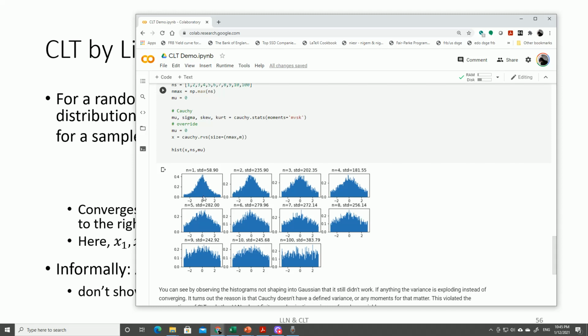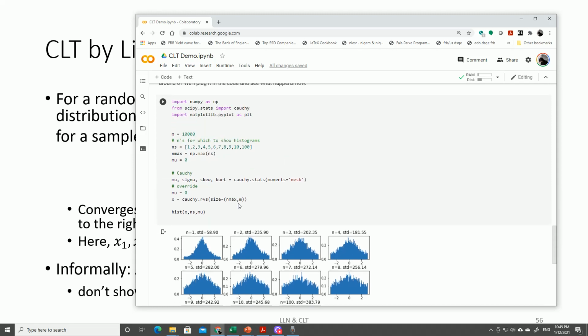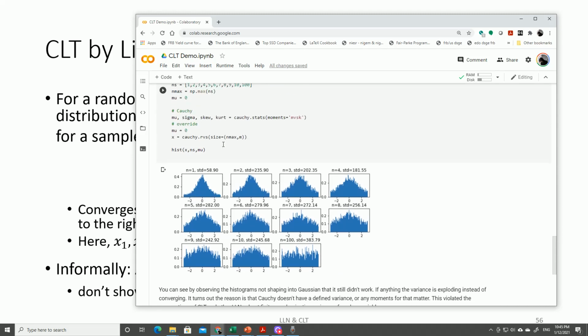If you are running Monte Carlo and somehow you're using Cauchy somewhere in your Monte Carlo scenarios, you will run into this problem where your mean will not be converging to anything. Your variance will not be squeezing and so on. But interestingly, as I said, the median does exist, right? So that was my demo.